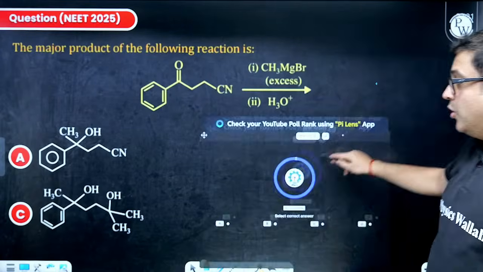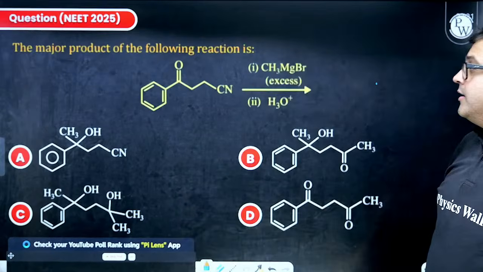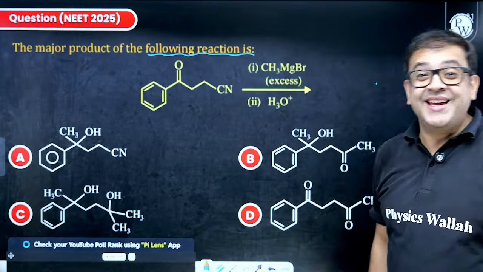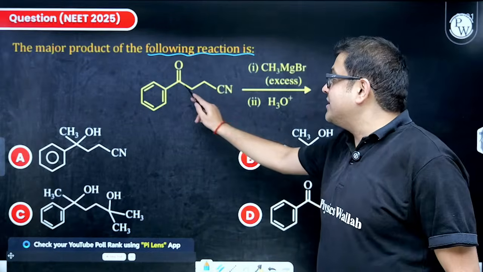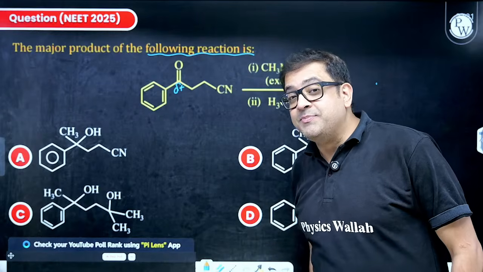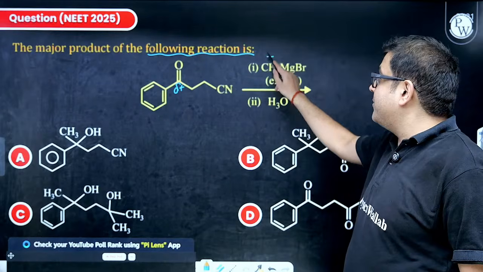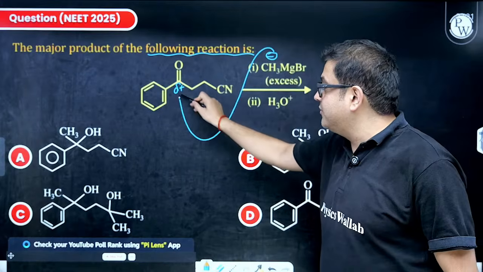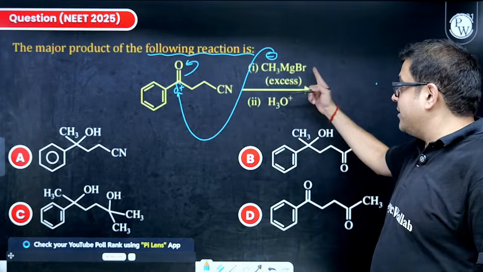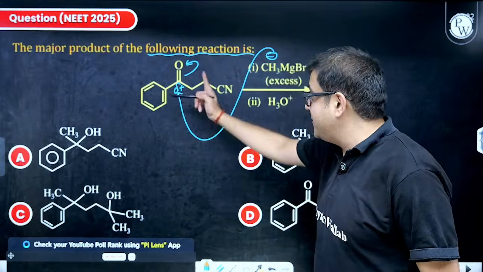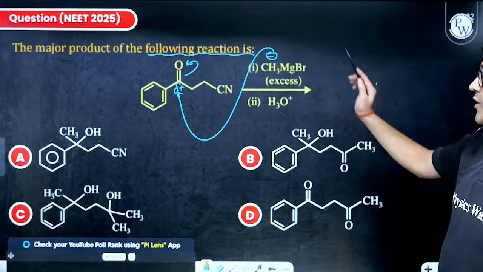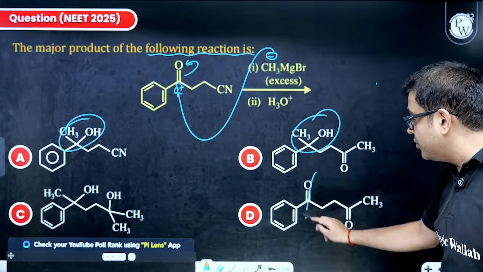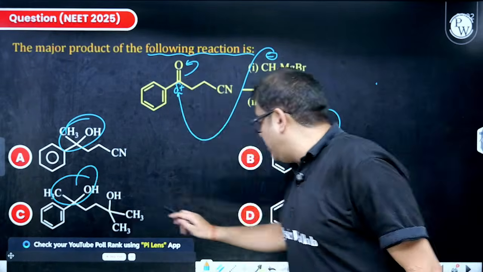Moving to the next one. Time starts in 3, 2, 1, go. The major product of the following reaction is, you are using Grignard reagent. The carbonyl compound is having positivity here. So this plus, who will attract? A minus. This is my electron-rich species created by Grignard reagent. So first this will go, and this O minus will get Mg plus. After hydrolysis, it will get OH. That means it is an alcohol. So first thing, it is an alcohol. This is also alcohol. This is also alcohol. So only one option eliminated.